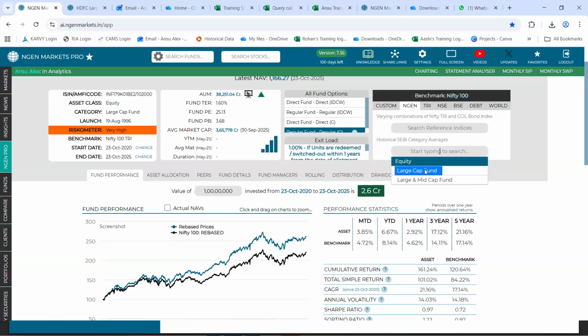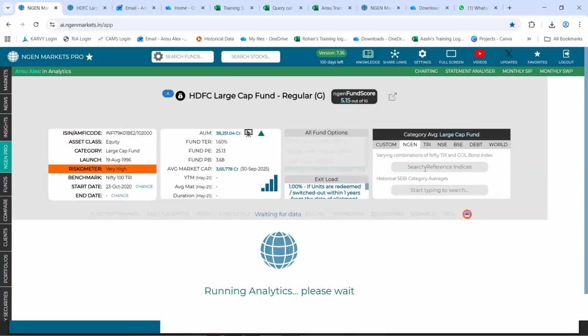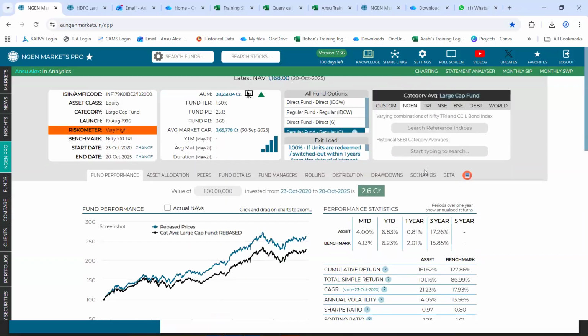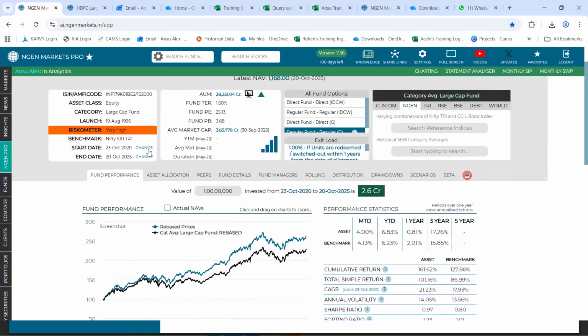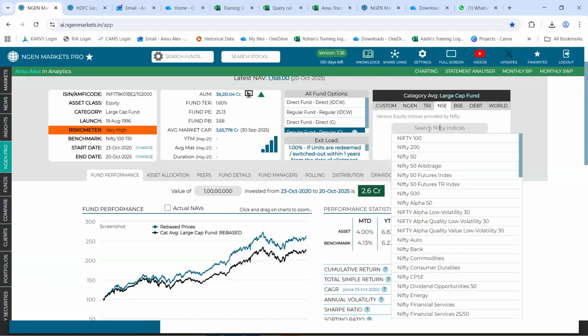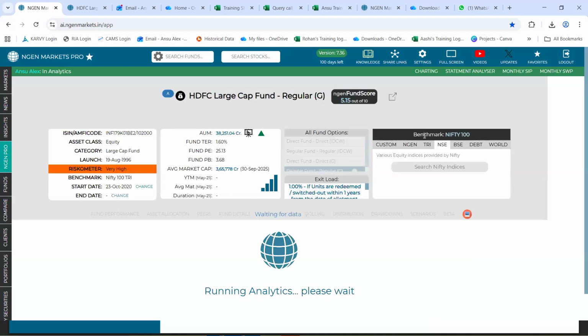All you need to do is click on it. And then you get to see how your fund is performing against the category average that you just selected for the time period that you had set in, which does not change. So now I'll just keep it back to what it was originally, which was Nifty 100.